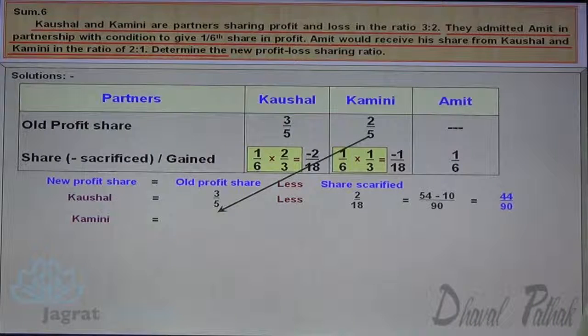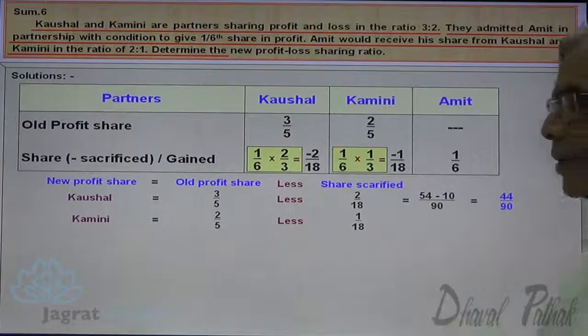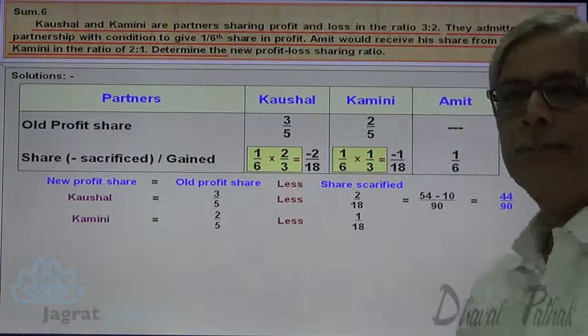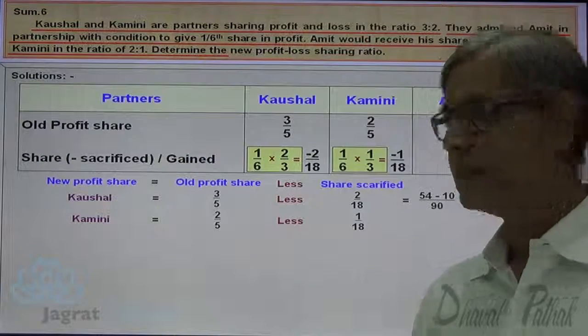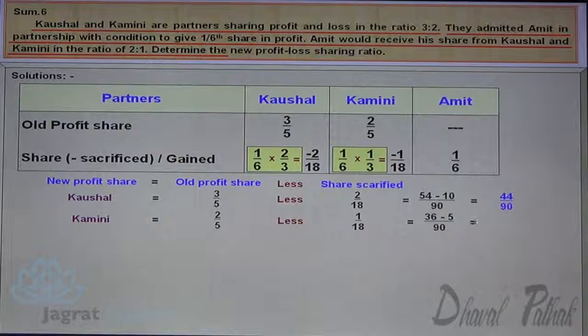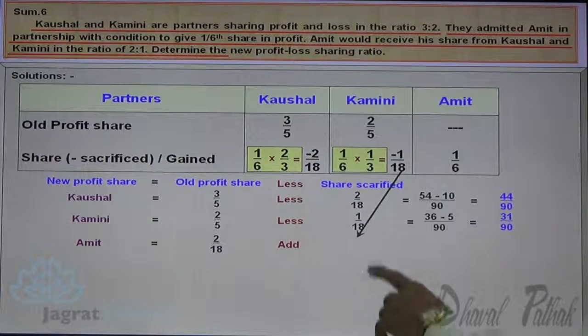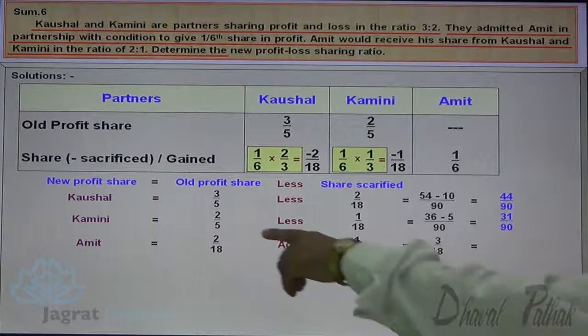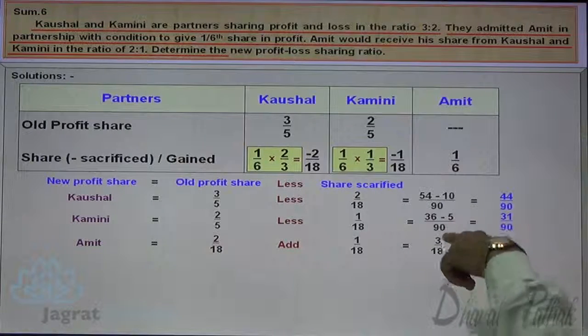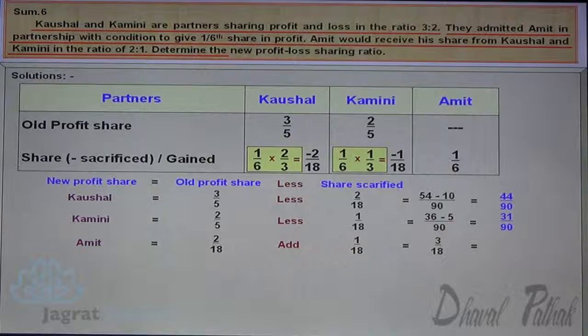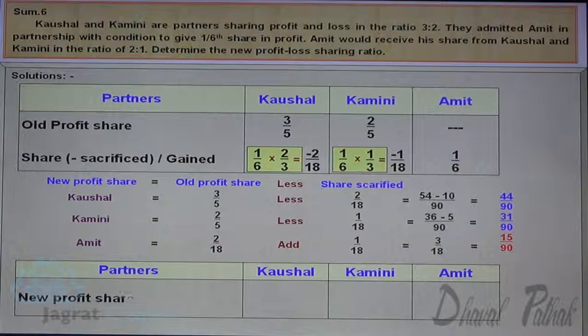Kamini's old share is 2/5, and 1/18 is the share sacrificed. 18 2s are 36 minus 5, that is 31/90. The share of Amit is 1/6, that is 2/18 plus 1/18, equal to 3/18, which is also 1/6. With a denominator of 90, that is 15 upon 90. So the new profit sharing ratio is 44:31:15.